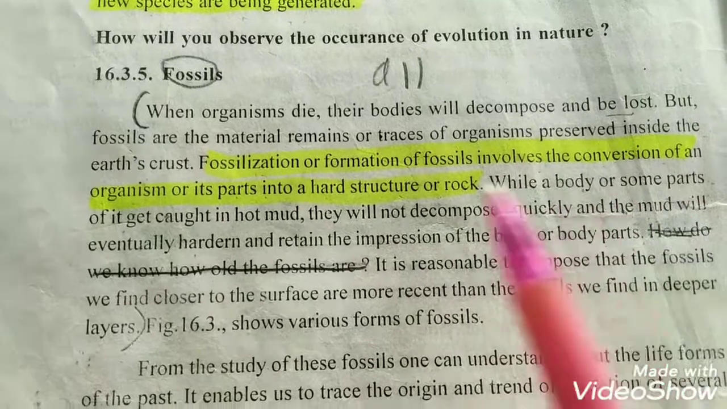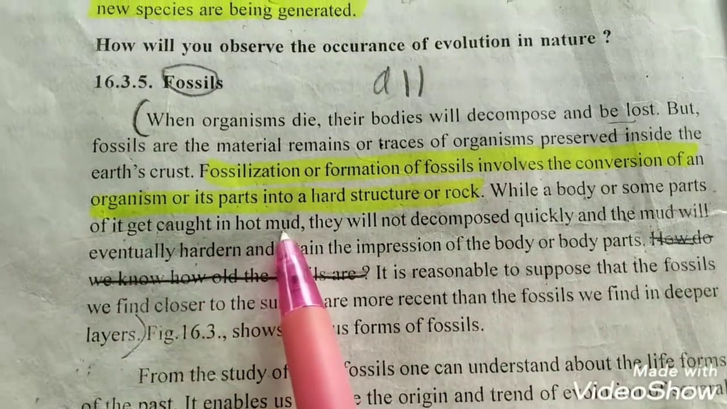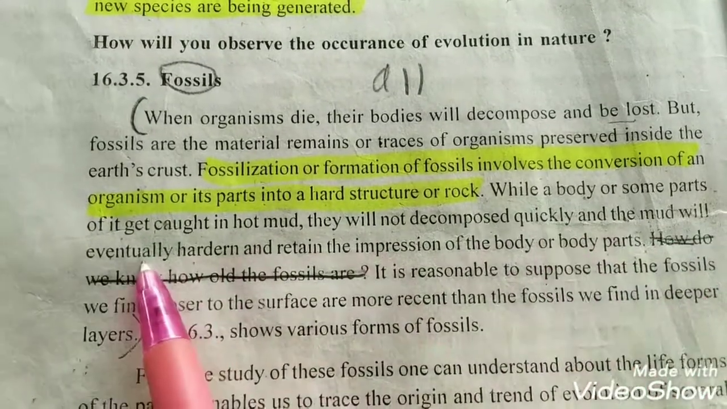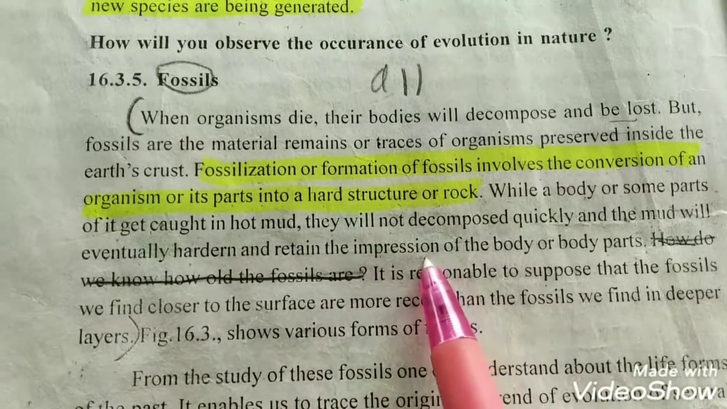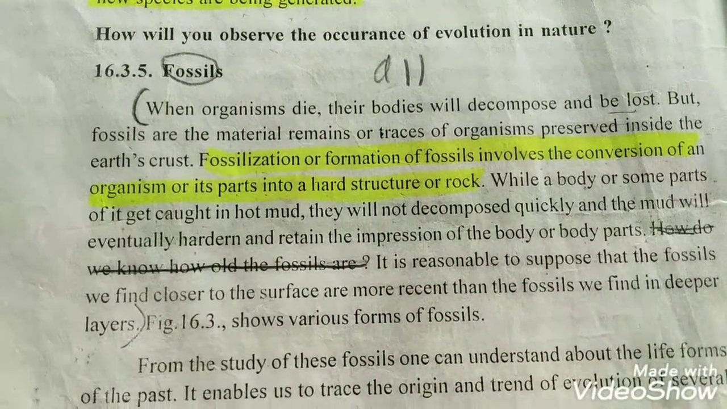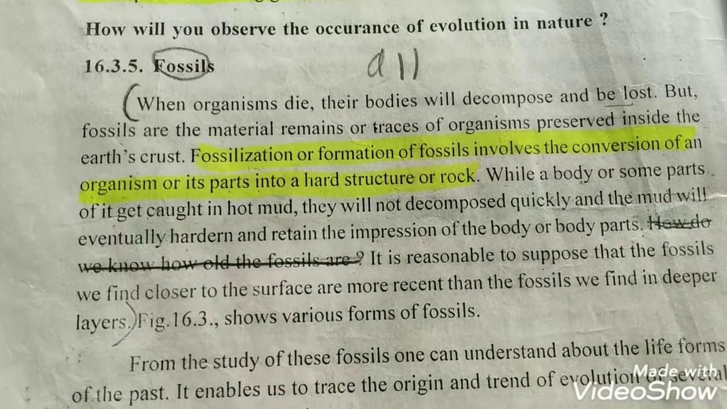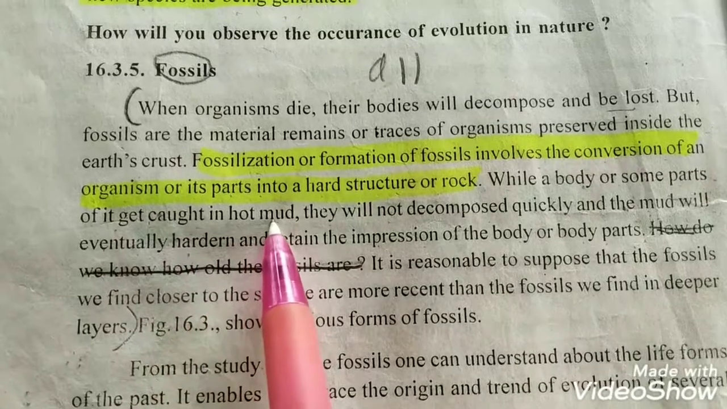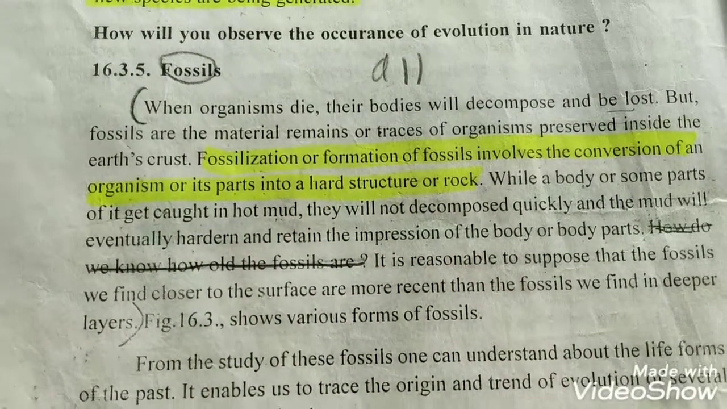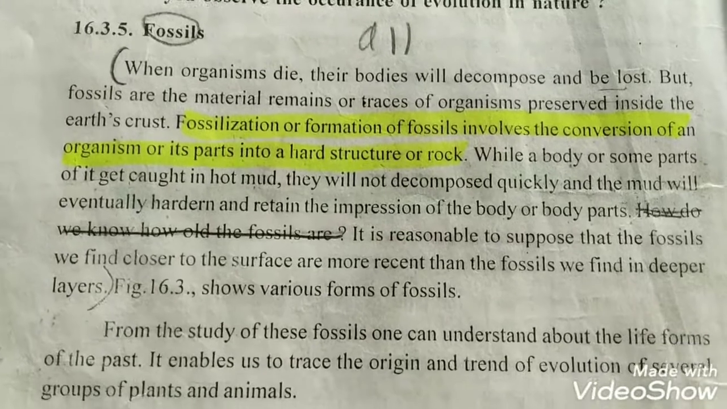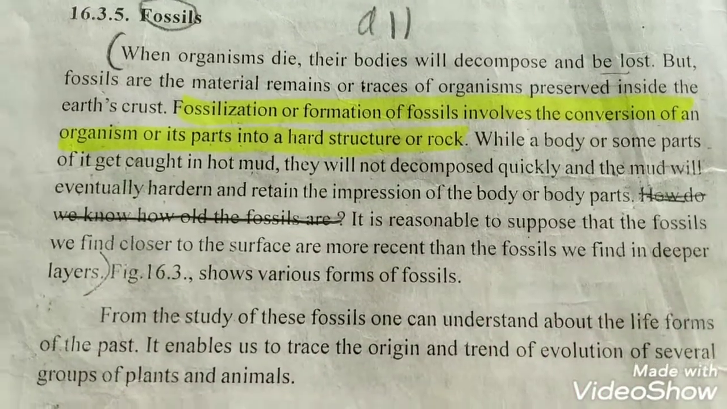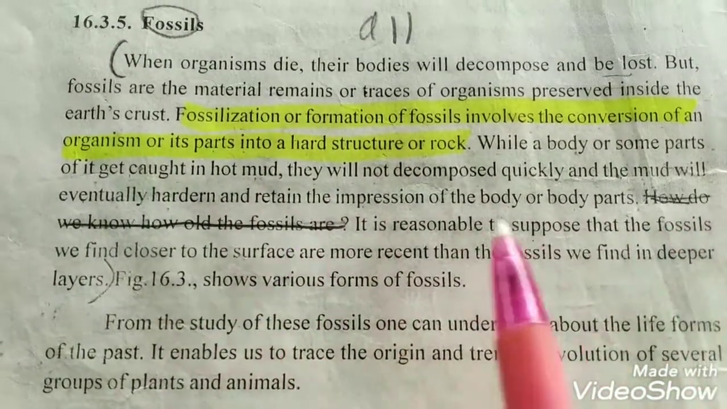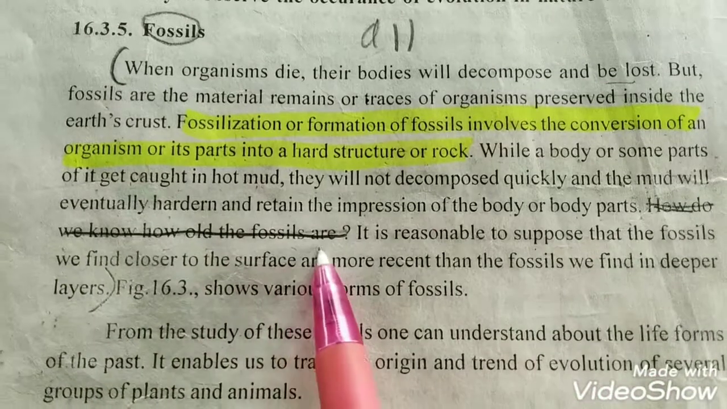When a body or some part of it gets caught in hot mud, it will not decompose quickly, and the mud will eventually harden and retain the impression of the body or the body part. So when any organism or a part of its body gets caught in hot mud, it will become harder, and eventually this hard substance will remain inside the earth's crust.